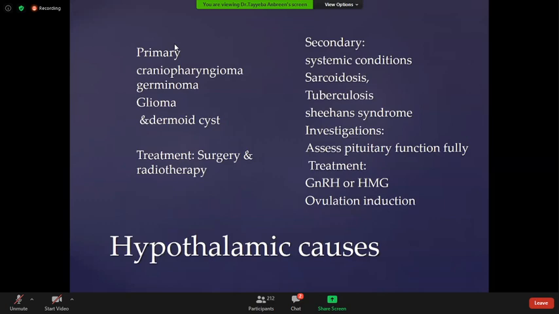Any other question? What are the diet modifications? Role of myoinositol supplements for PCOS. Myoinositol works the same as metformin. It decreases the serum insulin level.